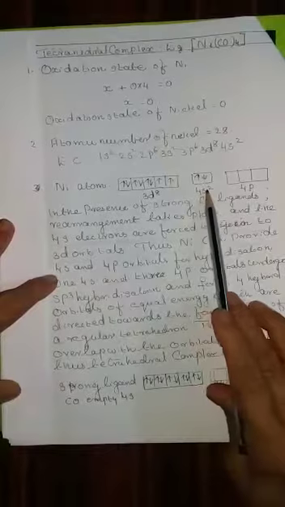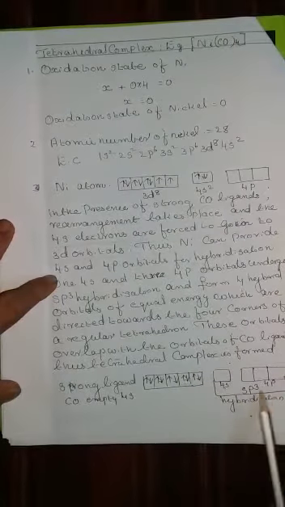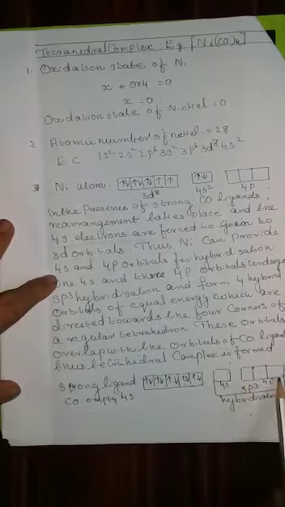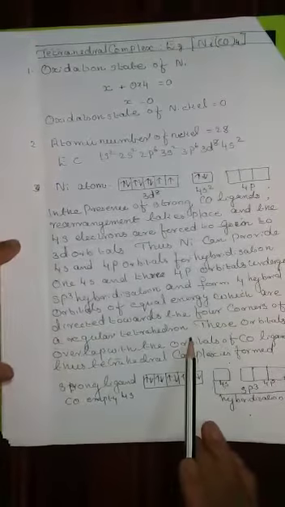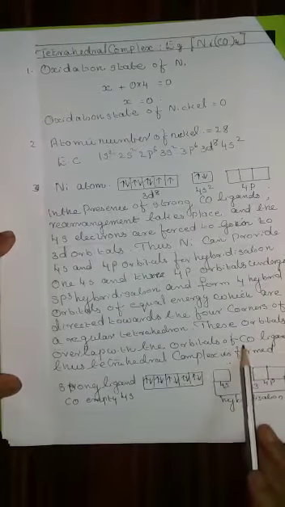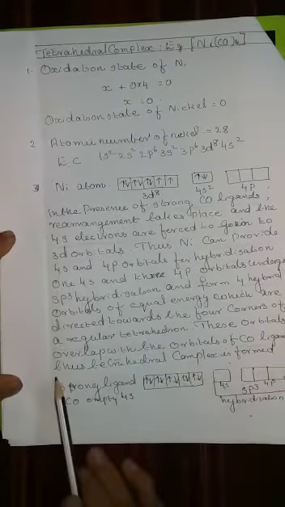That is, now 4s is empty. This empty 4s and 4p orbitals, all the 4p orbitals together undergo sp3 hybridization and form 4 hybrid orbitals of equal energy, which are directed towards the 4 corners of a regular tetrahedron. These orbitals overlap with the orbitals of the CO ligands and thus a tetrahedral complex is formed.